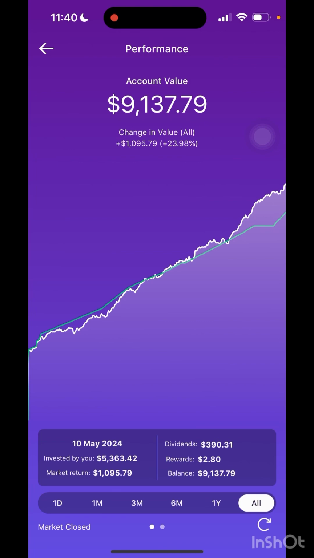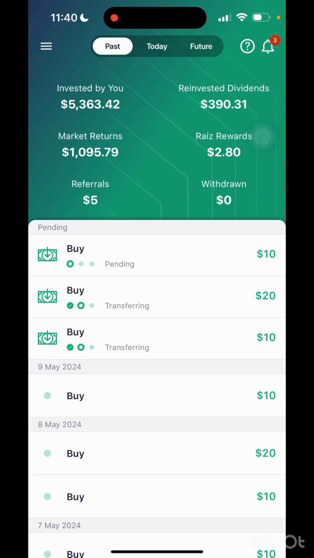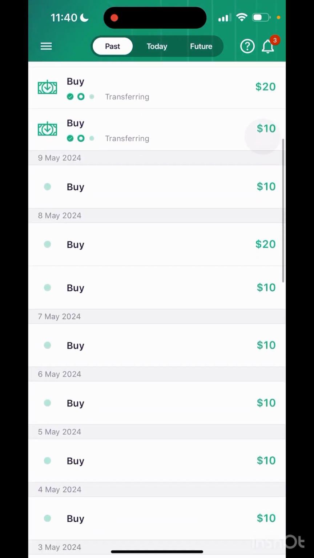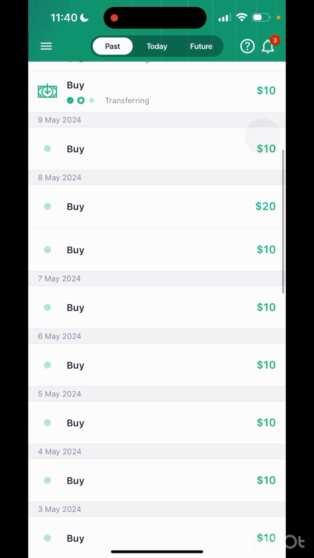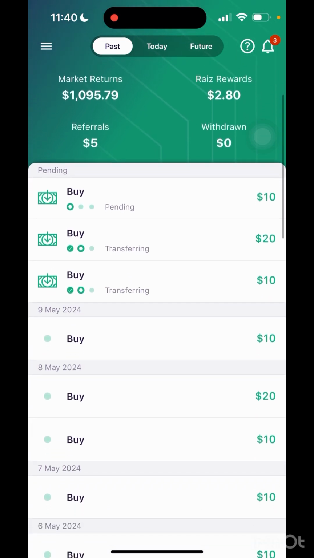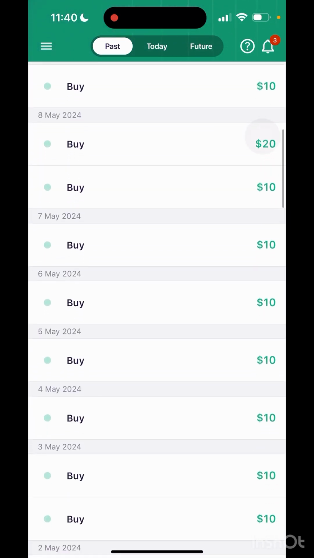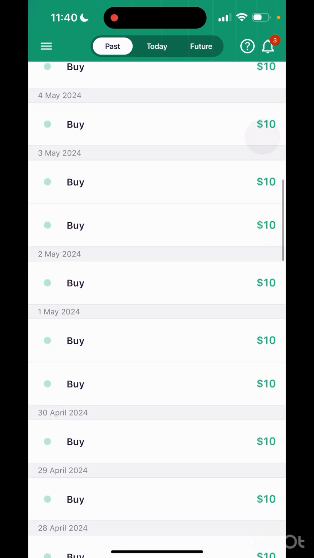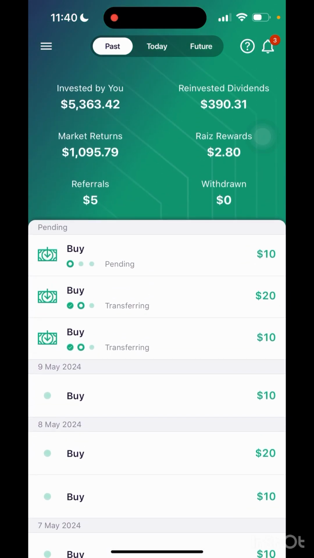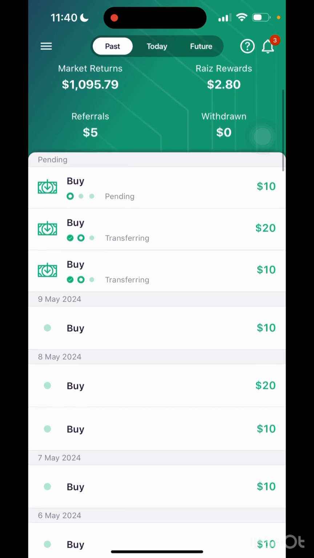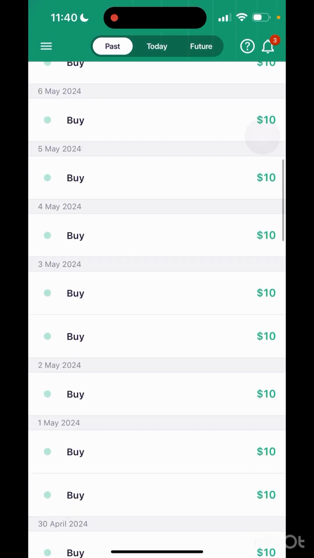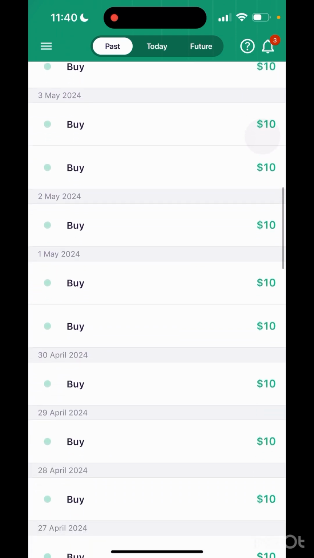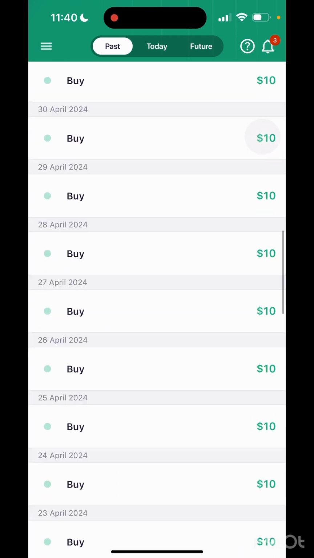The first question being, how much do I invest? We go onto the past feature just at the top there, and we can see that I invest $10 a day, but this is where it's a little different. You can just choose weekly, monthly, daily. I dollar cost average, so I do $10 a day, but because of my financial situation, every time I catch the train to work, I'll do an extra 20 or an additional 10, and I'll do another $10 on another investing platform.